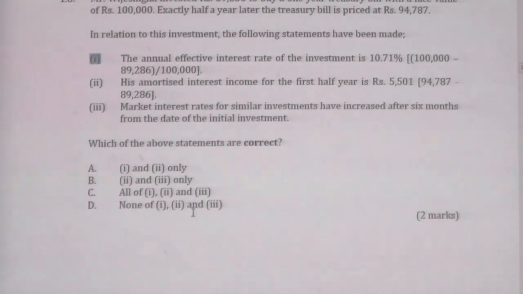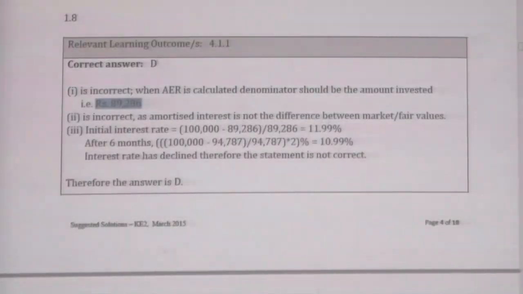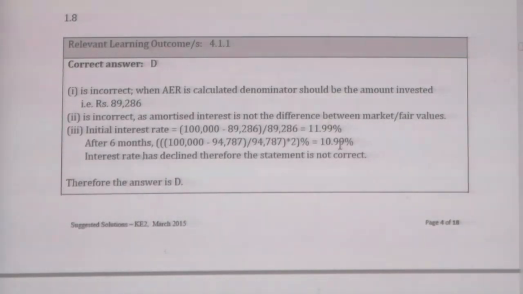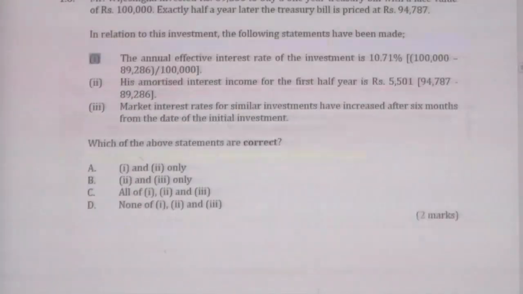Now what you can do, read this question again and read this answer again. I think you can pause the video and read it. All these statements are incorrect. The effective interest rate calculation is incorrect, the calculation of the amortized interest method is incorrect. They mentioned the market interest rate increased, but when actually calculated it decreased. Therefore, from this question you can understand how to calculate different interest rates in an investment financial mathematics question.